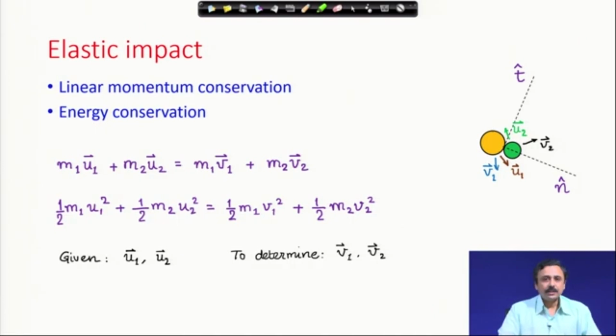We are given the incoming velocities u1 and u2. Suppose we are given the incoming velocities, we have to find out the outgoing velocities. Of course, things can be differently posed. We are posing it for a moment in this form.